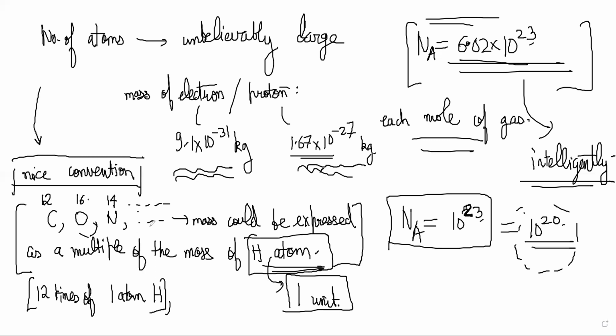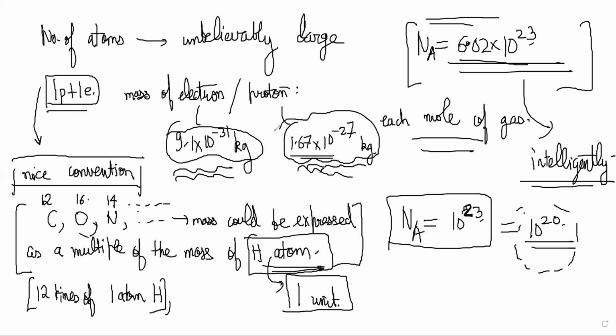But later they figured out that hydrogen has 1 proton plus 1 electron, right? So they actually did the calculation of this. And if you do this calculation, notice that the electron's mass is 10,000 times smaller than the proton's.